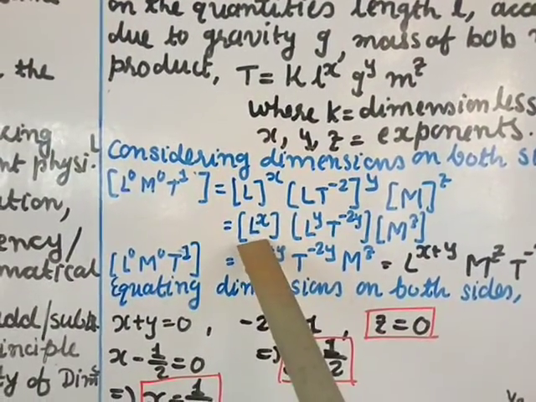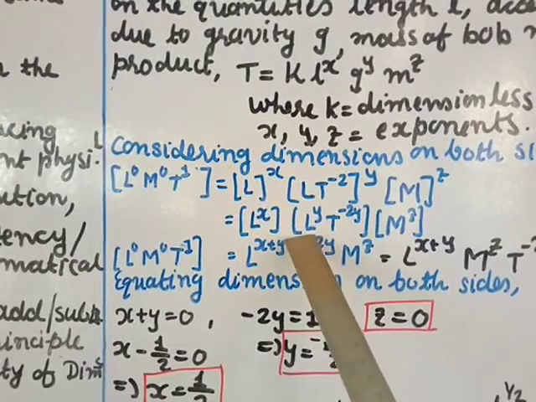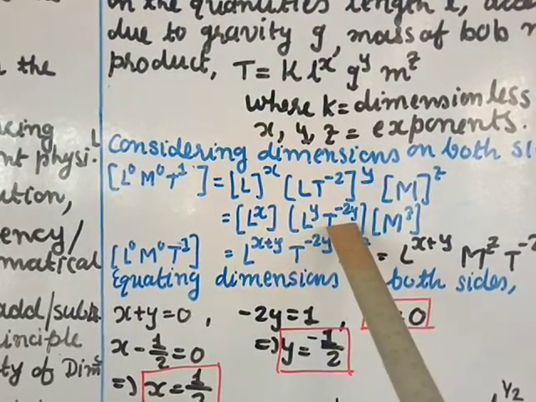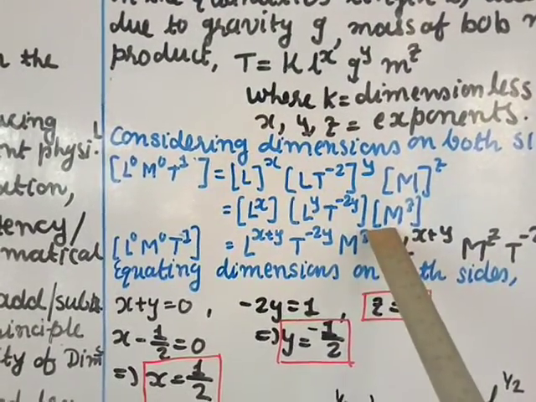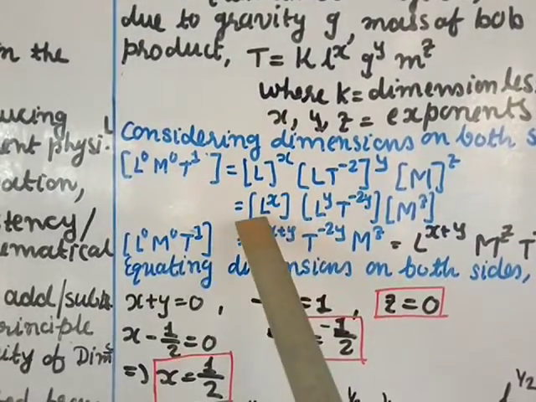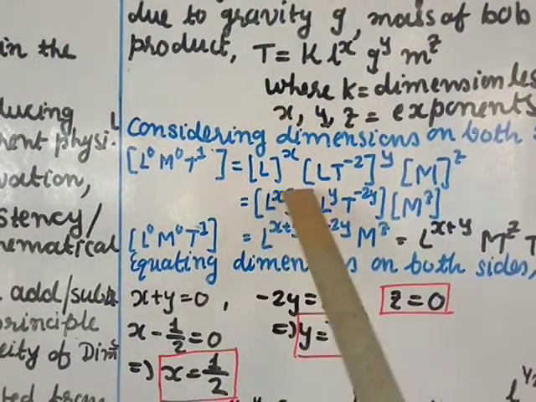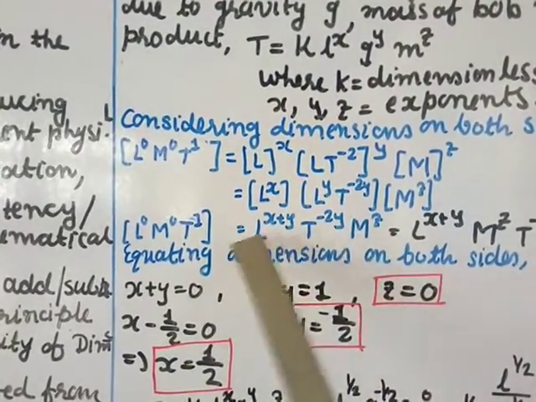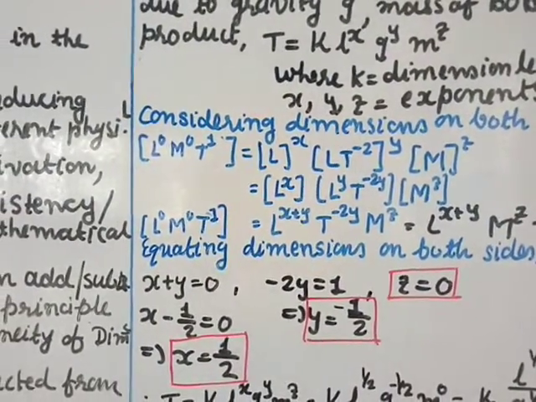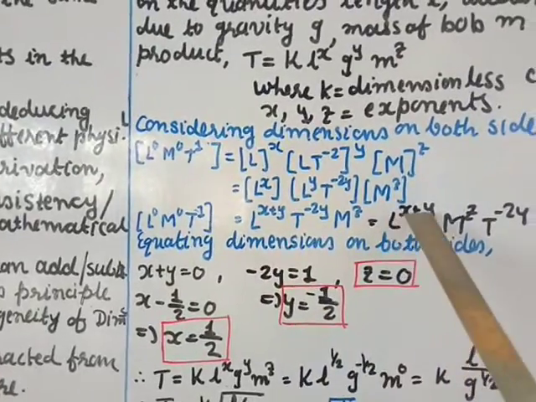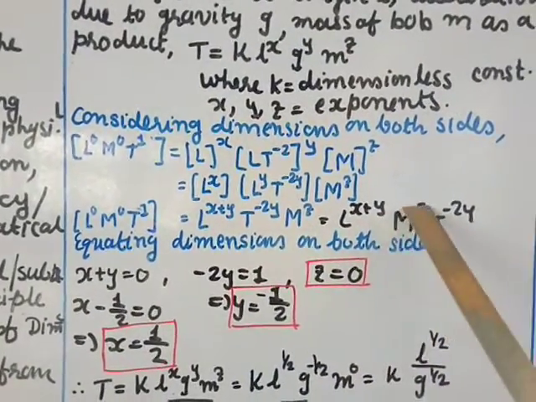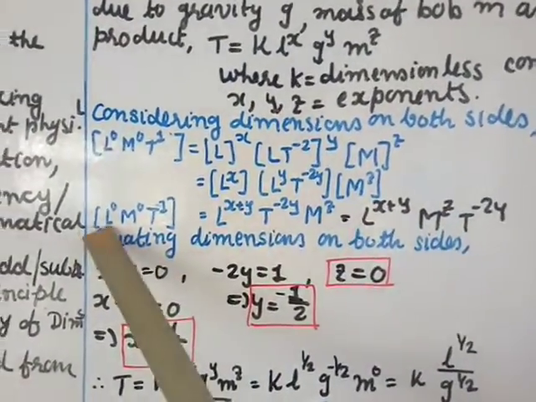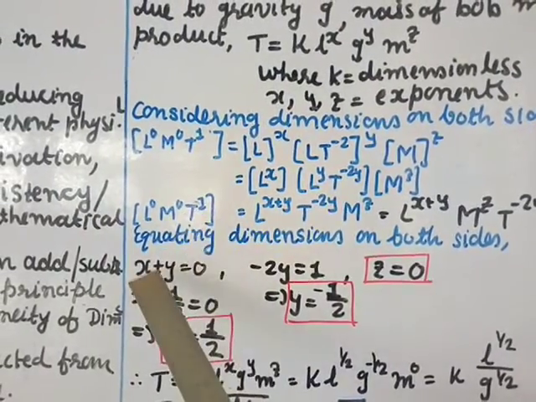Here you can write L power x, L power y, T power minus 2y, and M power z. Then L and L can be combined, so you can write L power x plus y, T power minus 2y, M power z. I am just rearranging these according to the left hand side: L power x plus y, then M power z and T power minus 2y. And on the left, L power 0, M power 0, T power 1.